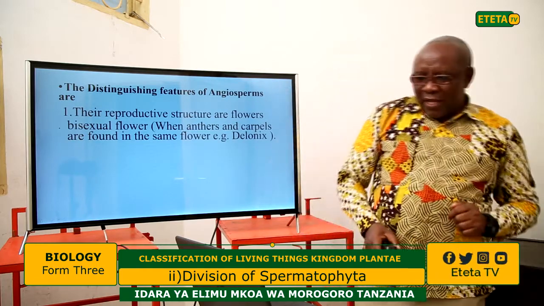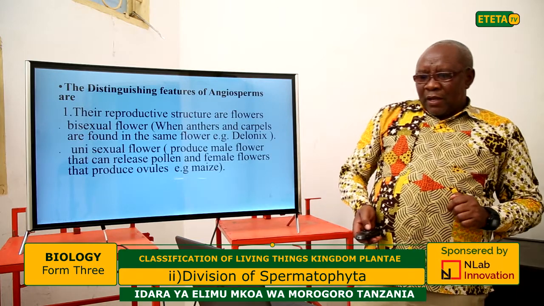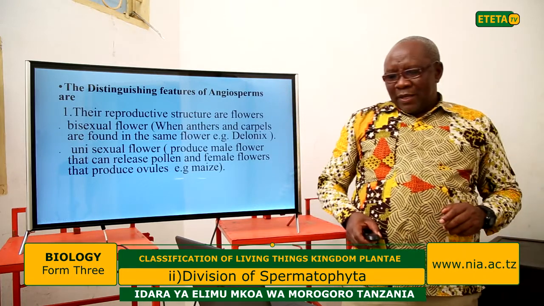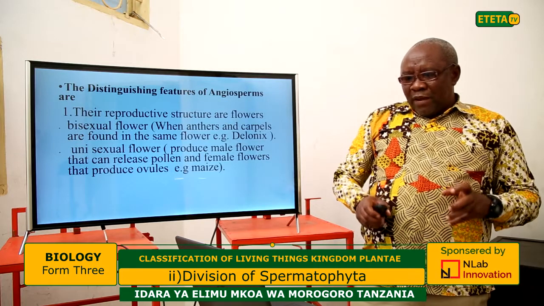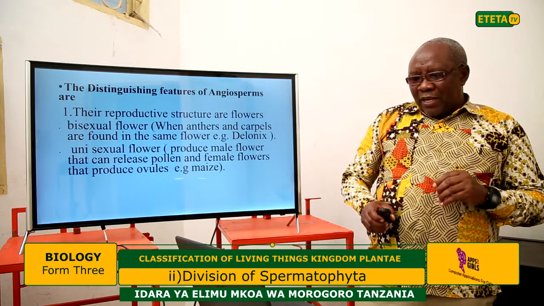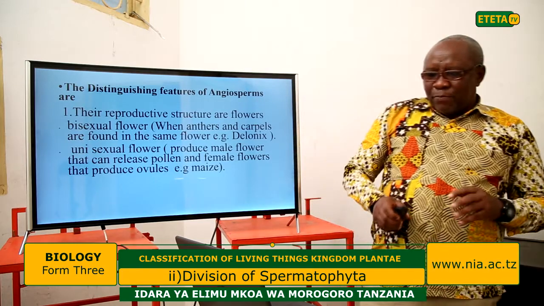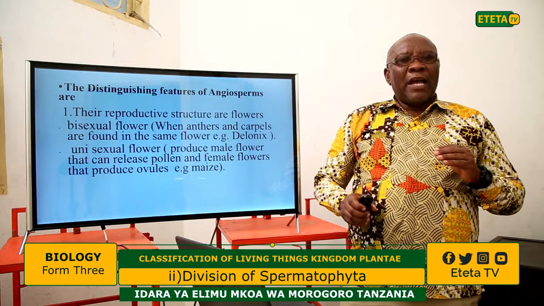We also have unisexual flowers, which produce a male flower that releases pollen and a female flower that produces ovules in a different part, for example maize.